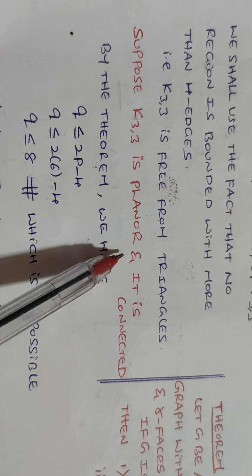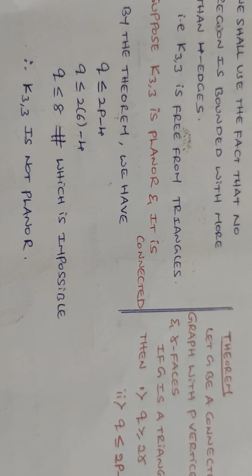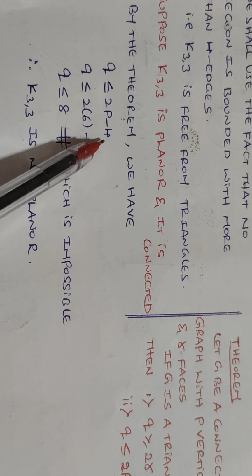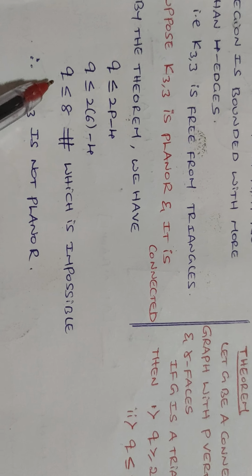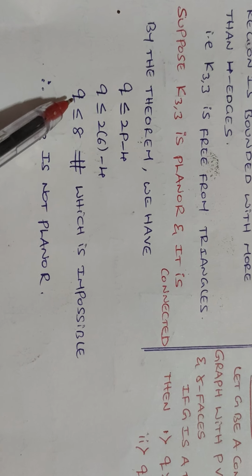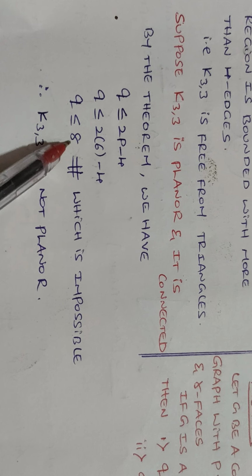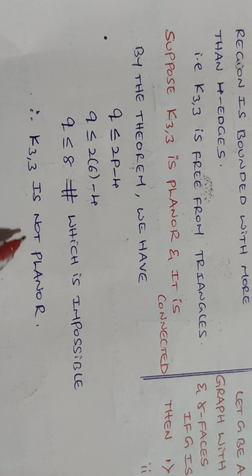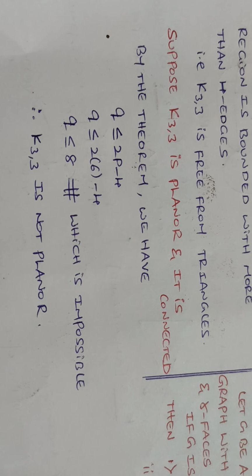Suppose K33 is planar and connected, then by the theorem Q is less than or equal to 2P minus 4. Substituting the values of P and Q, with P equal to 6, we observe Q is less than or equal to 8, which is impossible. Therefore K33 cannot be a planar graph.